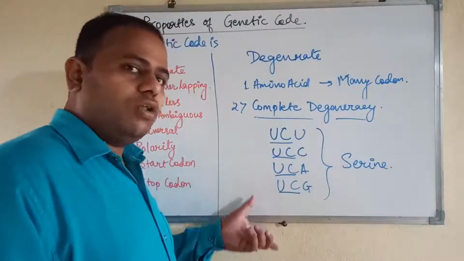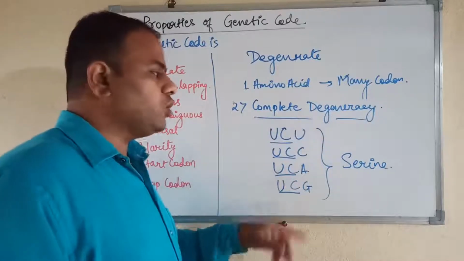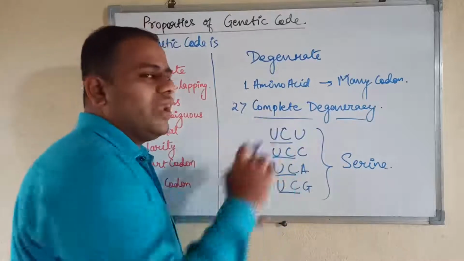There are other codons also which show complete degeneracy. Means there are 4 to 6 codons coding for the same amino acid. So this is called complete degeneracy.